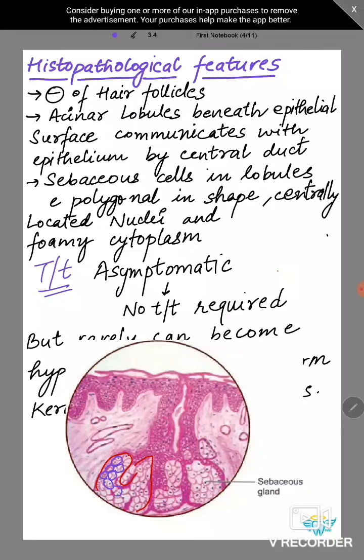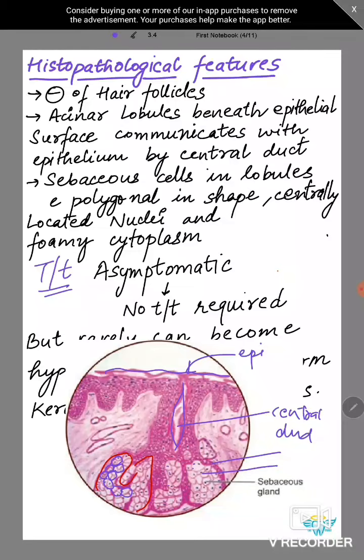Polygonal means irregular shape. And they have centrally located nuclei. If you see, the nuclei are in the center. And there's a foamy, light cytoplasm, and these are sebaceous cells. This is an acinar lobule, and this is the central duct which connects to the epithelium.